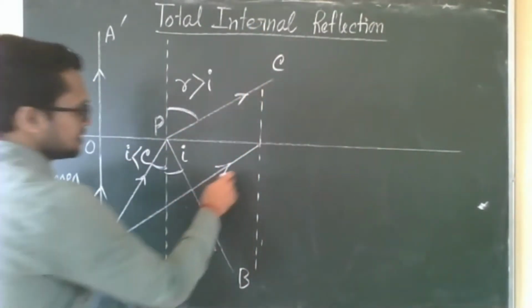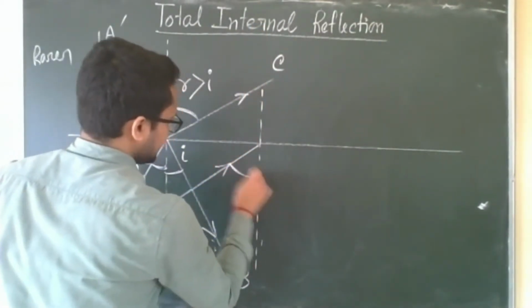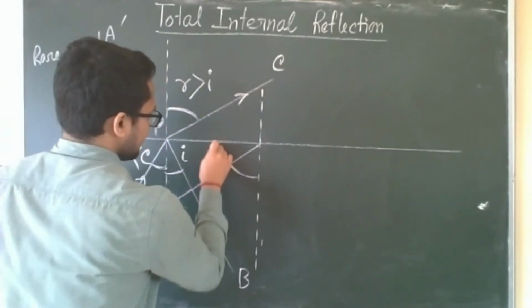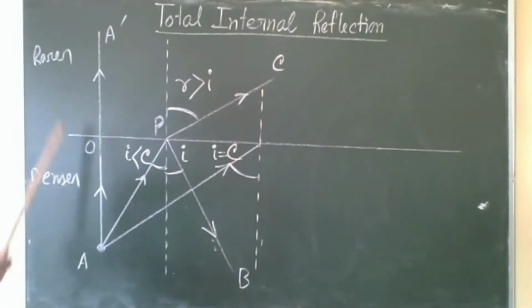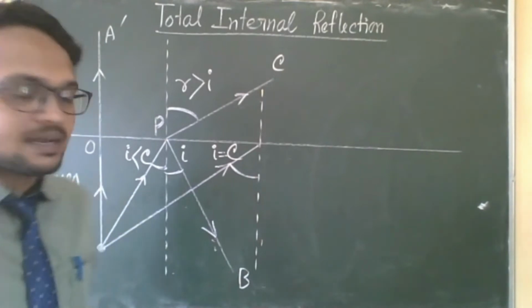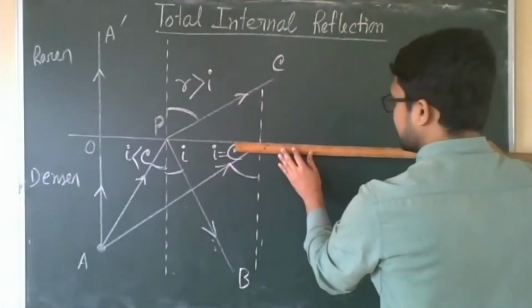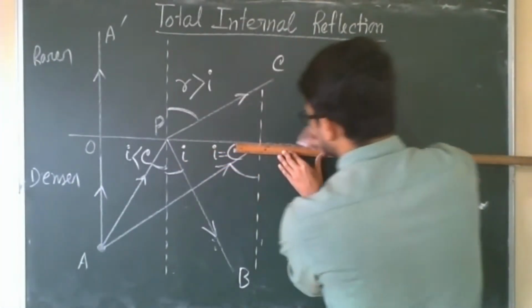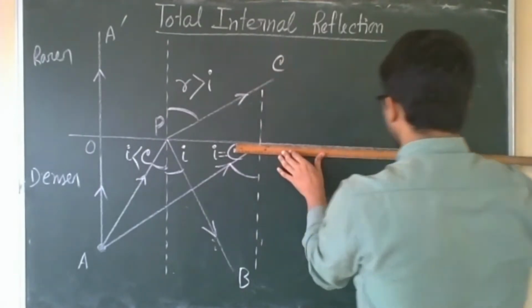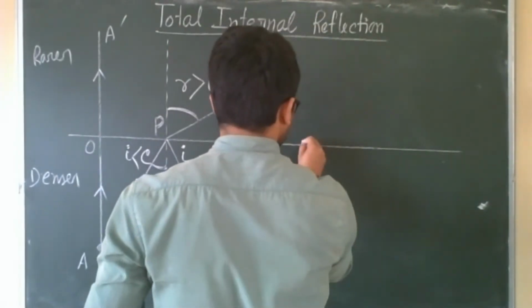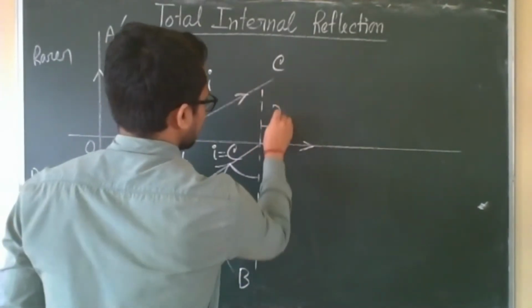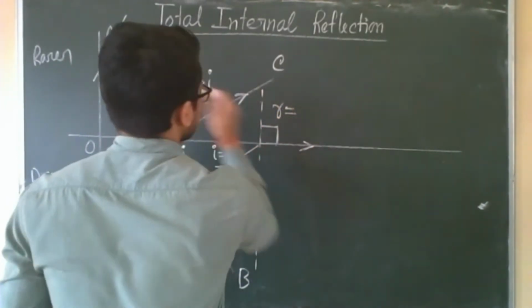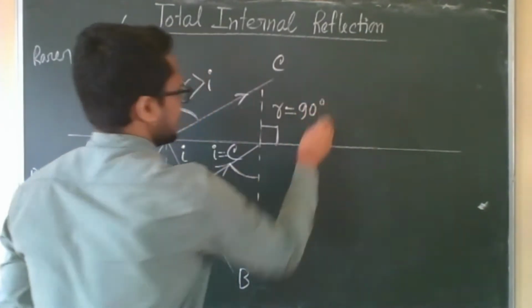Now here suppose the incident angle is equal to the critical angle, I equals C, the critical angle for this pair of media. In this case, what will happen? The refracted ray will go along the interface, and the angle of refraction in the rarer medium will be 90 degrees.